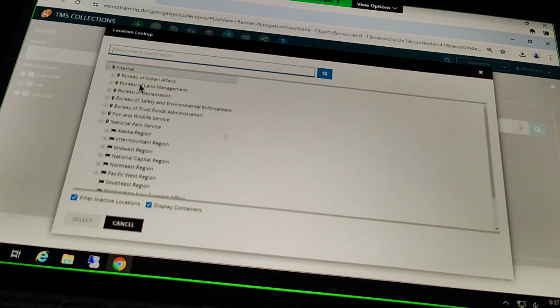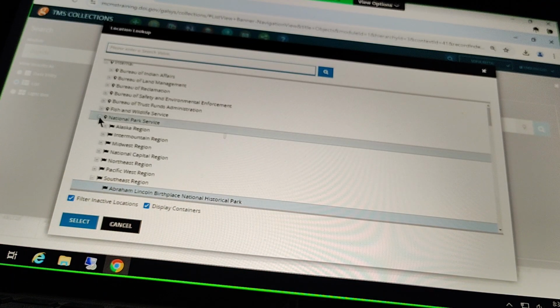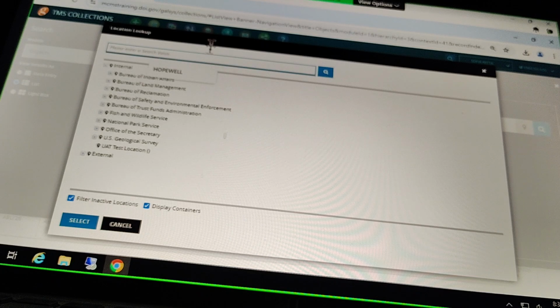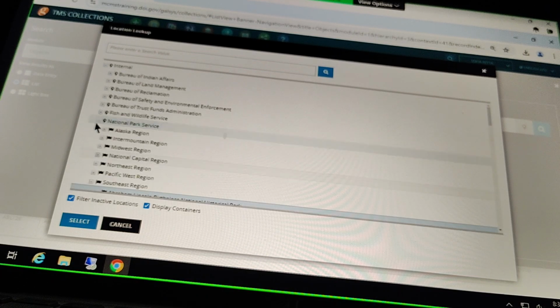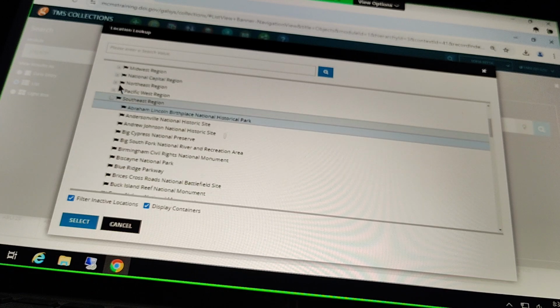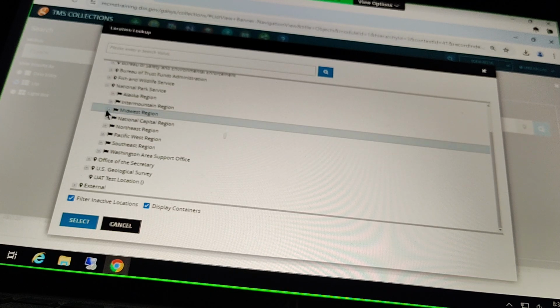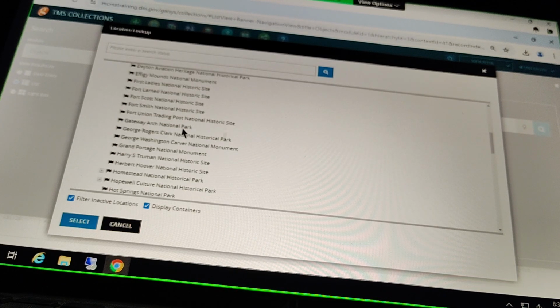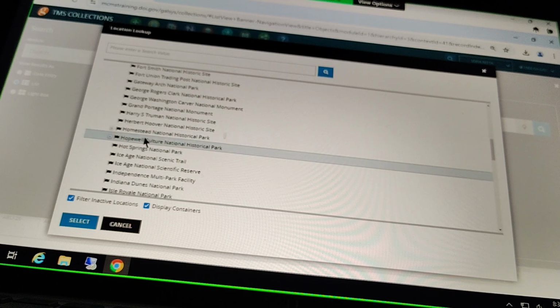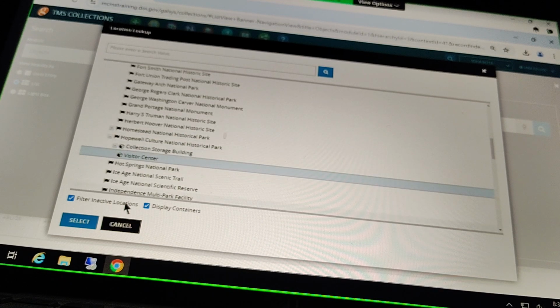Let's try another one here. Maybe I'll do a couple other searches here. Maybe look at something that is a little more specific here. I think we added Hopewell in here. I can look at visitor center.